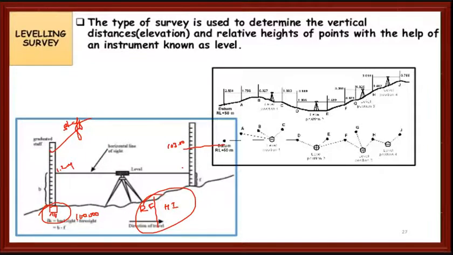If you come to leveling, this type of surveying is used to determine the vertical distance or elevations, and the relative heights of points, with the help of the instrument known as a level. Means the difference between heights. Say this is the greater building and this is the lesser building; if you want to know the height difference between these two, you can do that with leveling.